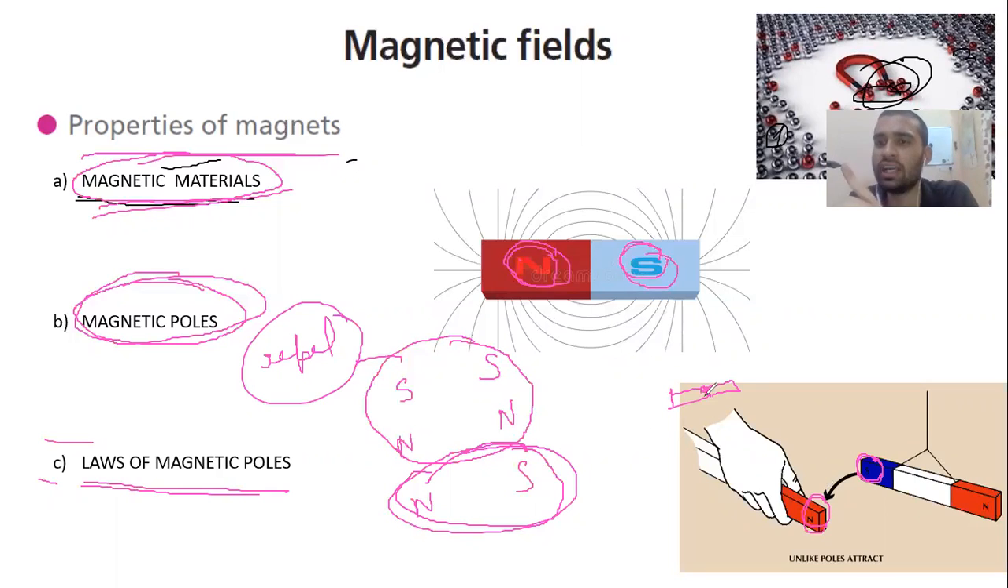So that means that this end and the other end of the magnets are of the same poles. That's why they're repelling each other. If they're attracting, that means they're of the opposite pole, that is, one is north and one is south.